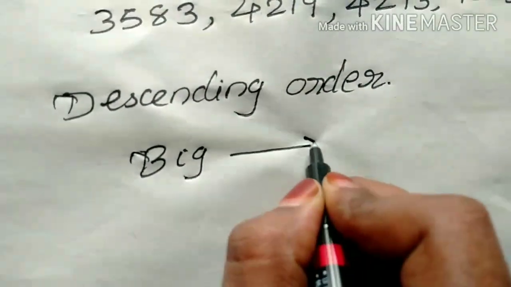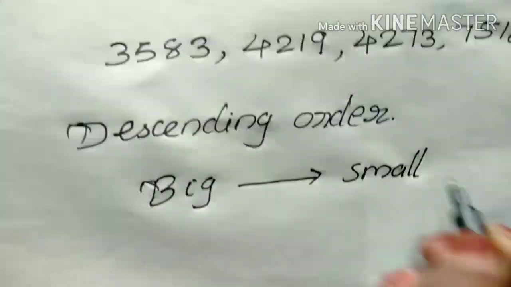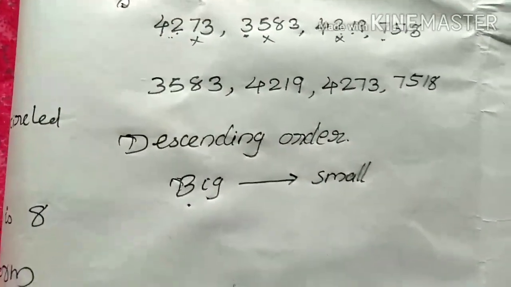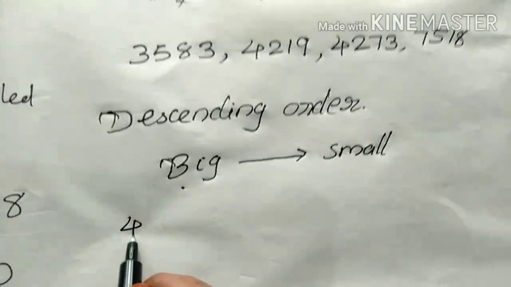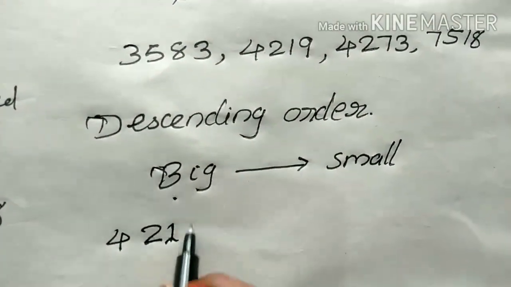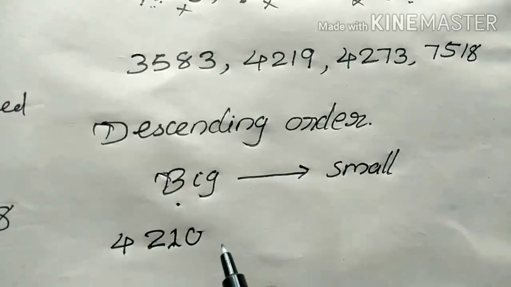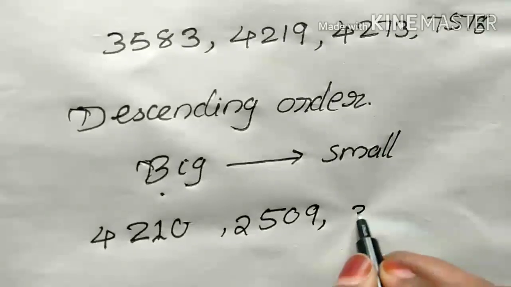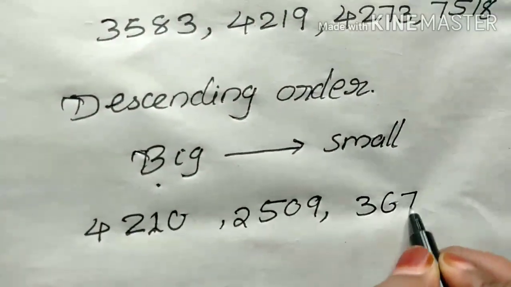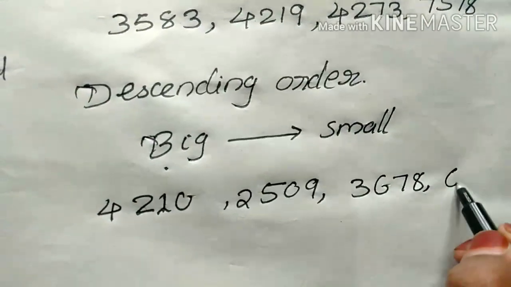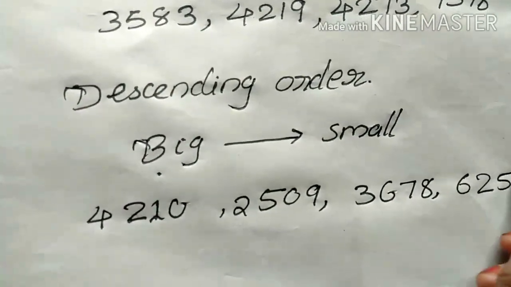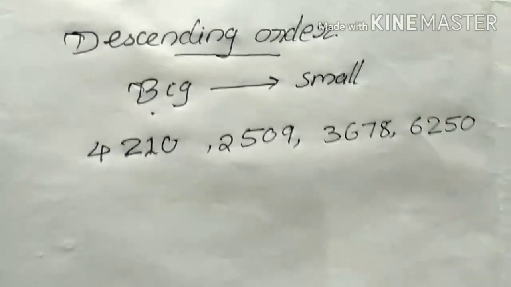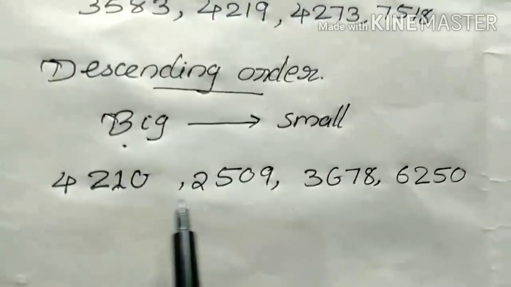Then next is descending order. Descending order means what? Just opposite. Arrange the numbers from greatest to the smallest. First write the biggest number, and then down to the small number. Okay, first I write here one example: 4210, 2509, 3678 and 6250. This we want to arrange in descending order.